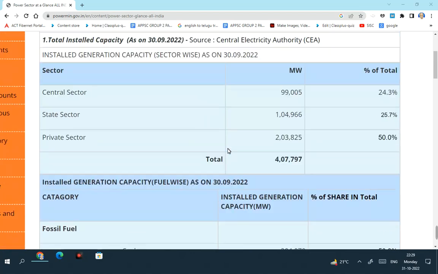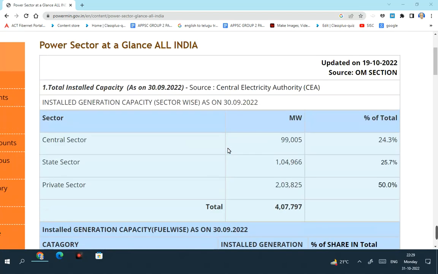Again, the total installed power capacity in India as on 30 September 2022 is 4,07,797 megawatt, as I told you in the beginning. This power is broadly divided into three categories: central sector, power produced by the central government; state sector, power produced by all the states together; and private sector. The highest share is that of the private sector, 2,03,825 megawatt, roughly 50% of the installed power capacity.